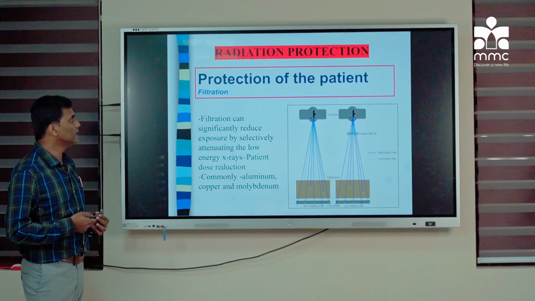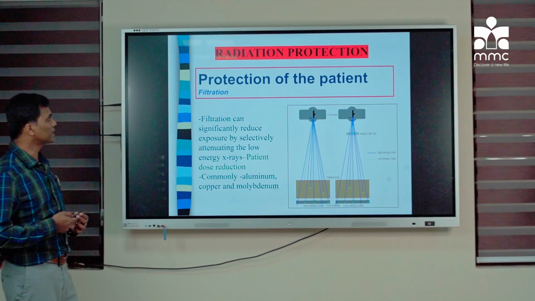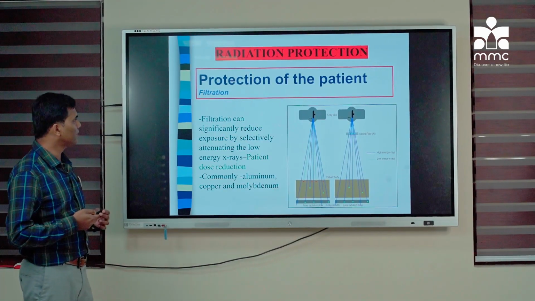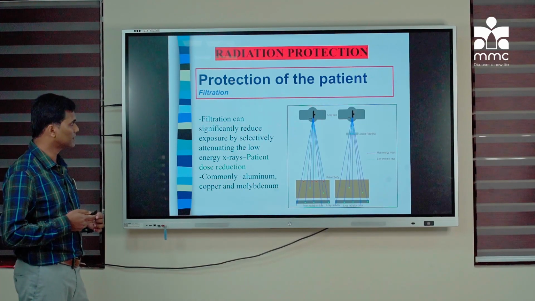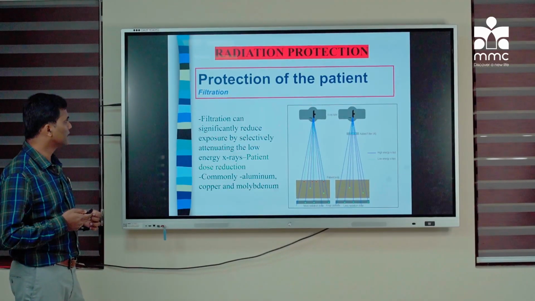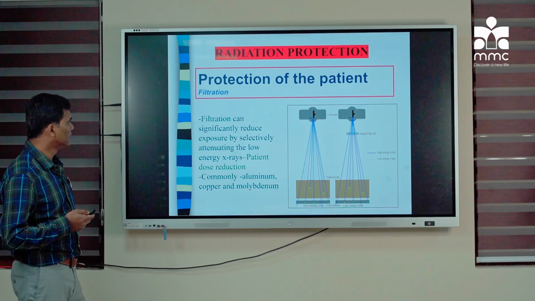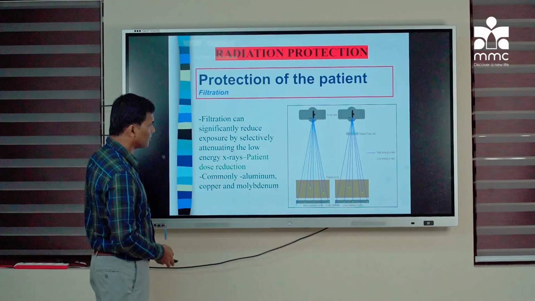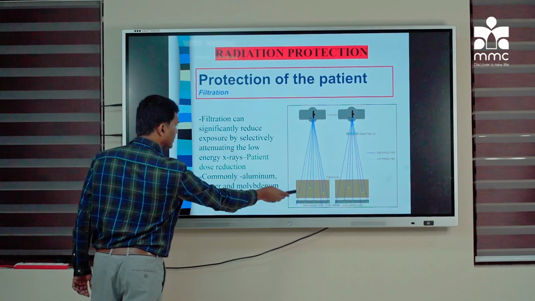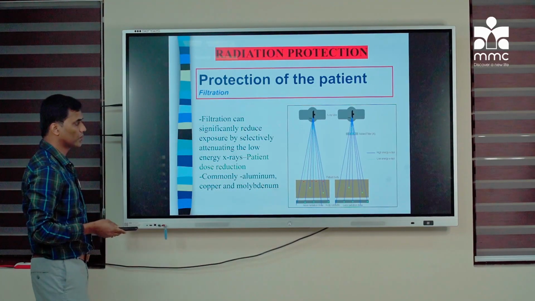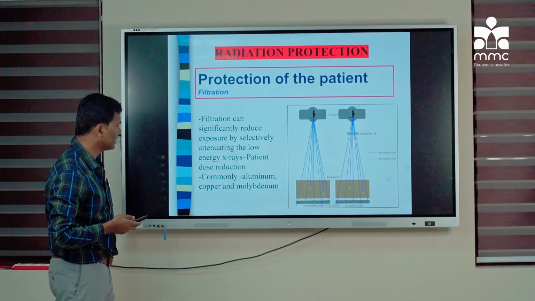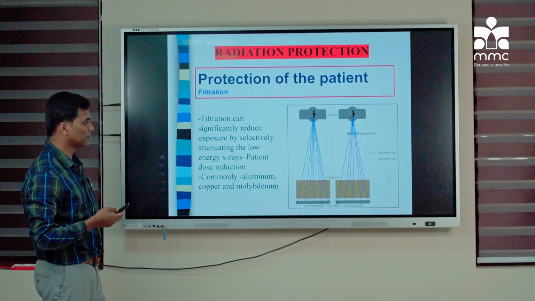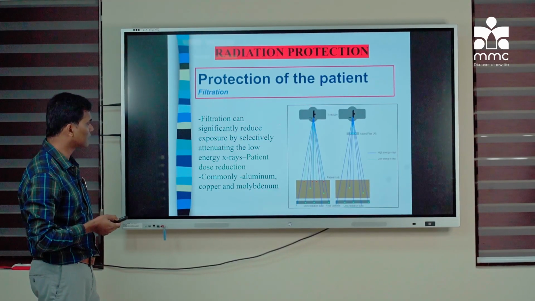So a few words about radiation protection. First, the protection of the patient. After the X-ray tube, a standard X-ray setup will have a filtration, usually an aluminum filter. In the first image you can see that other than the useful photons, there are a few low energy photons shown in green color. We can limit these unwanted low energy photons from reaching the patient, thereby reducing the radiation, by using a filter.